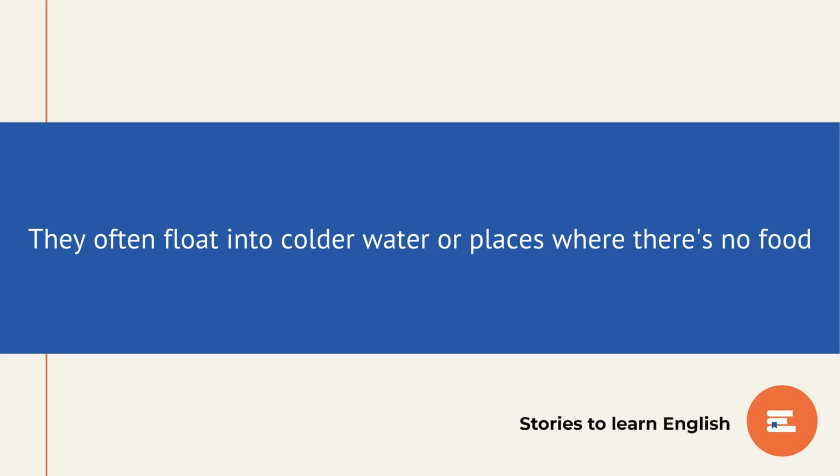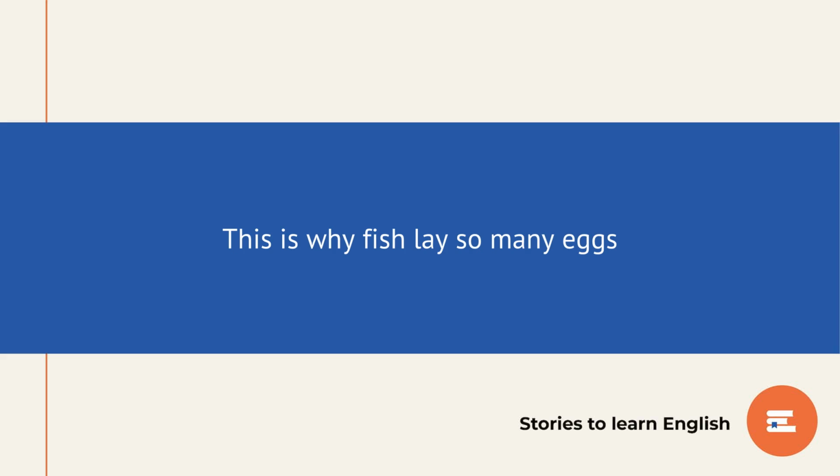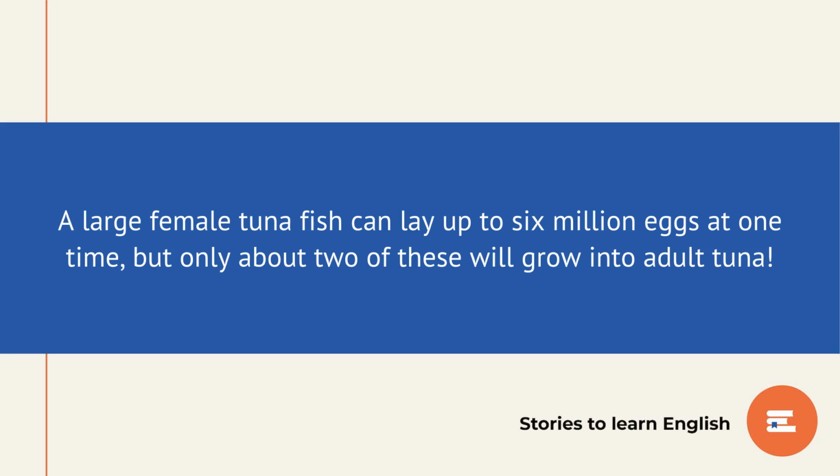They often float into colder water or places where there's no food. Also, many predators like seals, birds, frogs, and other fish hunt them. This is why fish lay so many eggs. A large female tuna fish can lay up to 6 million eggs at one time, but only about 2 of these will grow into adult tuna.